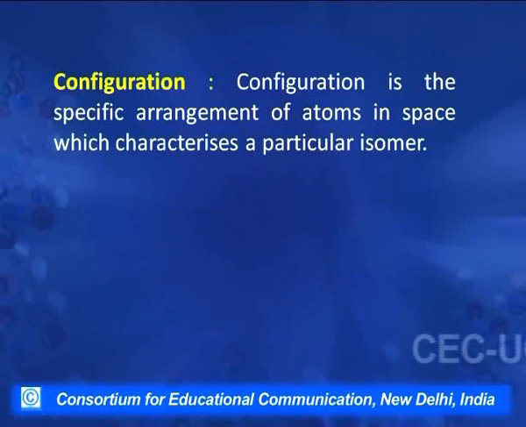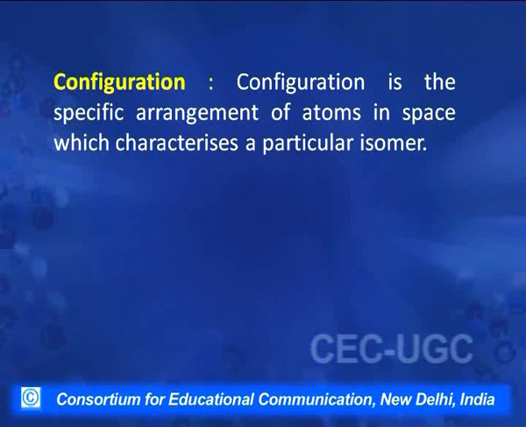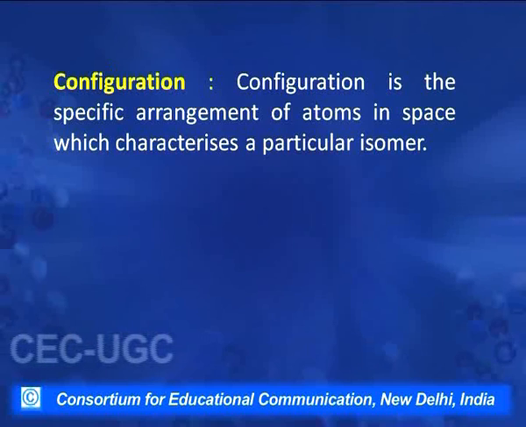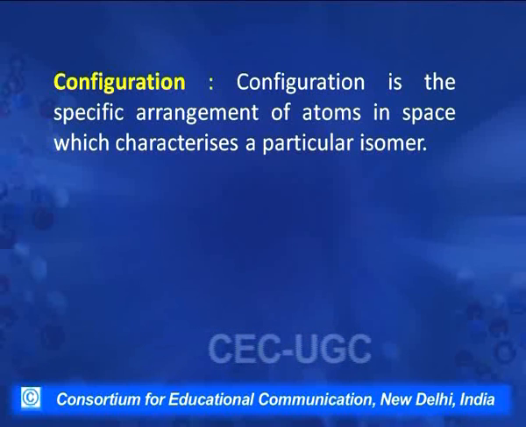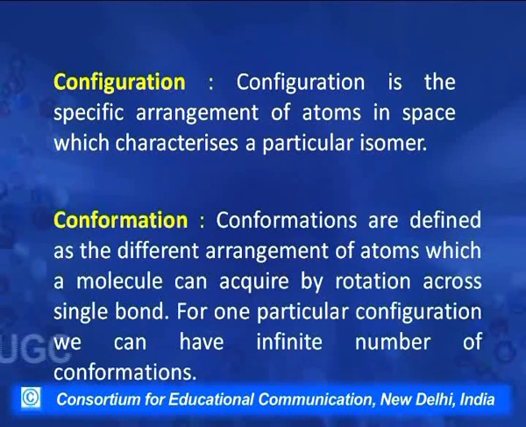Configuration is the specific arrangement of atoms in space which characterizes a particular isomer. That is, one particular compound which has one particular type of connectivity of atoms, and the position of the atoms in space is fixed, then that is called the configuration for that particular molecule. Conformation. Conformations are defined as the different arrangements of atoms which a molecule can acquire by rotation across a single bond. For one particular configuration, we can have an infinite number of conformations.